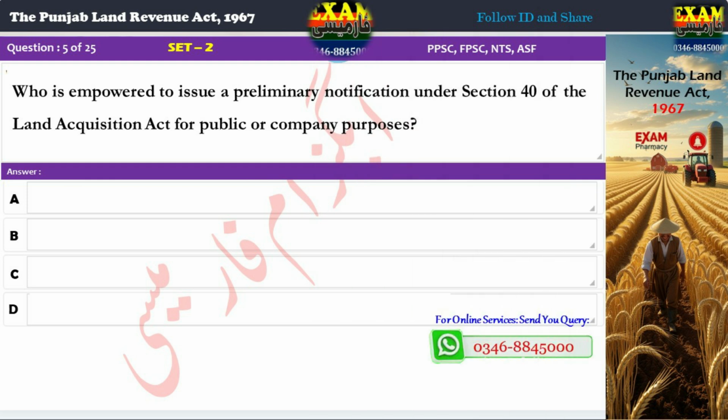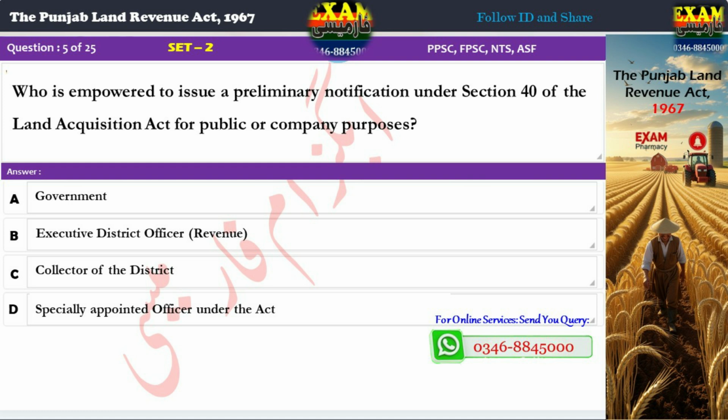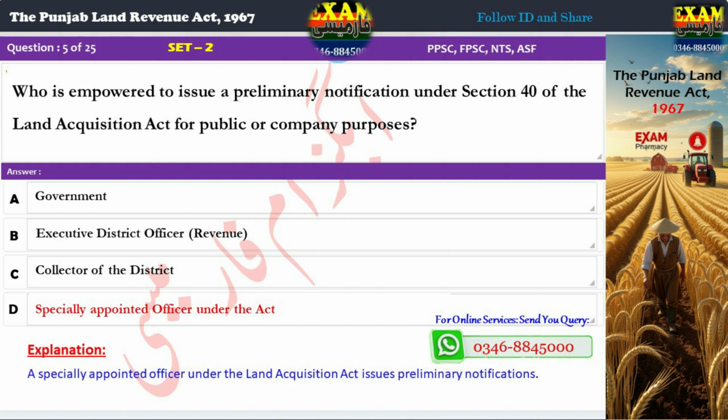Question 5. Who is empowered to issue a preliminary notification under Section 40 of the Land Acquisition Act for public or company purposes? A. Government. B. Executive District Officer, Revenue. C. Collector of the District. D. Specially appointed officer under the Act. Correct answer, D. Specially appointed officer under the Act. Explanation. A specially appointed officer under the Land Acquisition Act issues preliminary notifications.